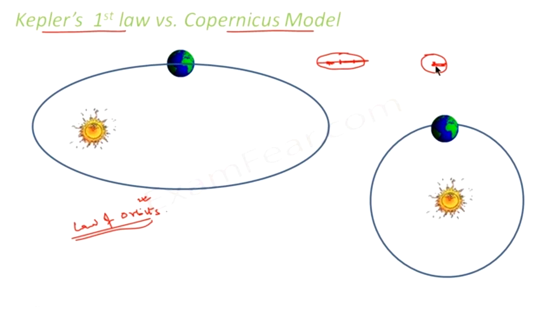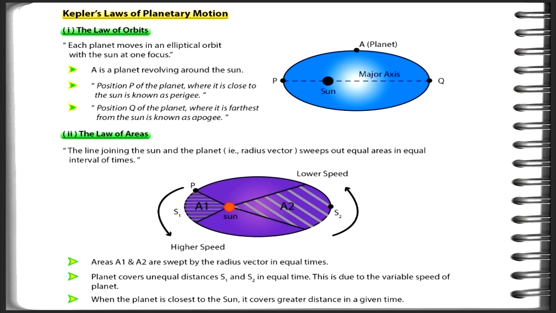I hope Kepler's first law is now clear to you, and its relation to the Copernicus model. Now we'll go ahead and study Kepler's second law. The second law of Kepler is the law of areas.